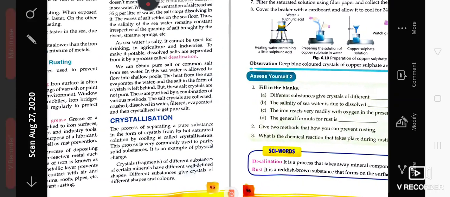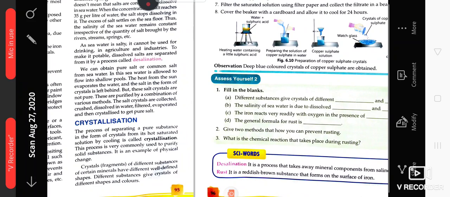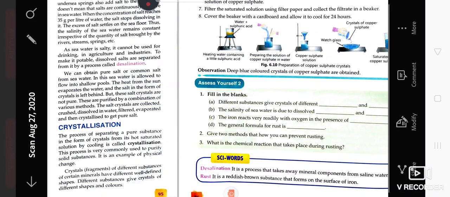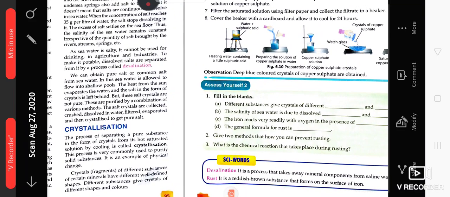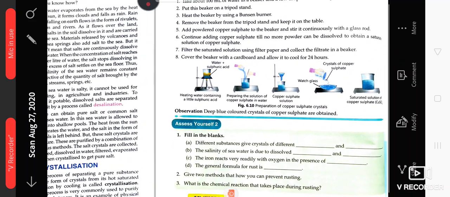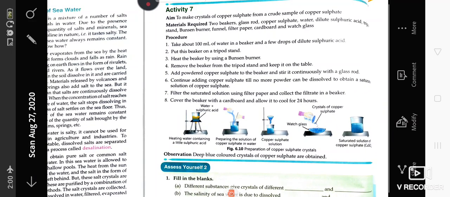Then comes crystallization. Crystallization is a process in which any substance can be converted into crystal form. For example, if salt is obtained in crystal form, it is called crystallization. Here one example is given in which copper sulfate crystals are obtained.